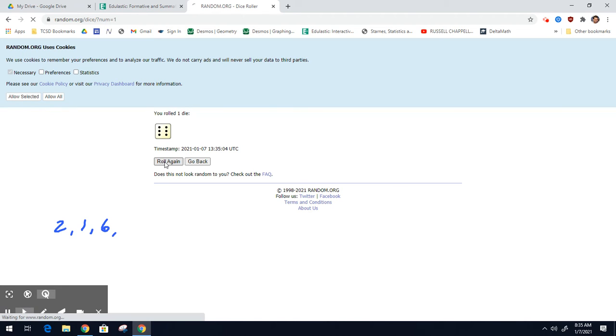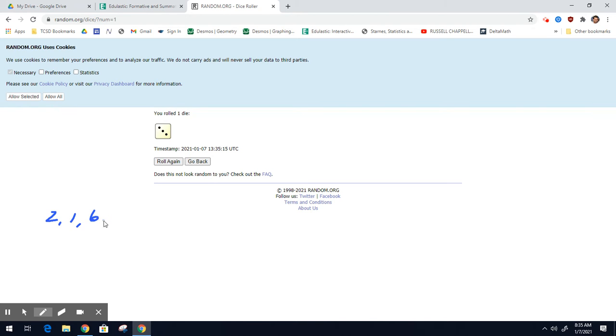So now we have 3 people with the flu. I'm going to roll the die again. Oh, number 3. So now 2 infected 1, who infected 6, who infected 3. Now we're going to roll the die again. And now we're back to 6. So 2 infected 1, infected 6, infected 3, but now 3 visited 6 again, and it dies.